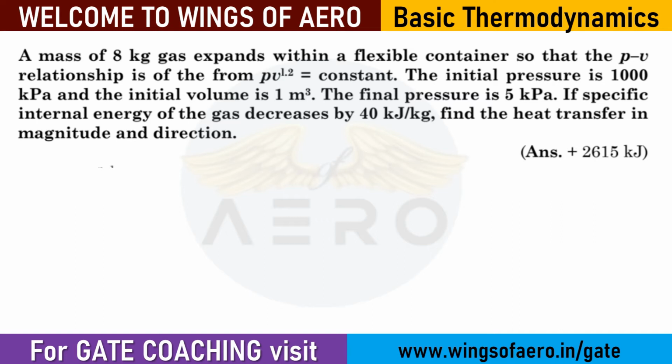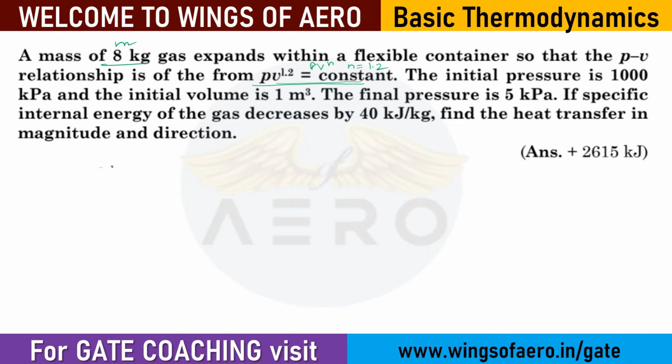So first read the question by yourself, then identify what the given data in this question are. First, you can easily identify the mass. Mass is given. Then they have given which process it is: PV^n = constant, where n is 1.2.